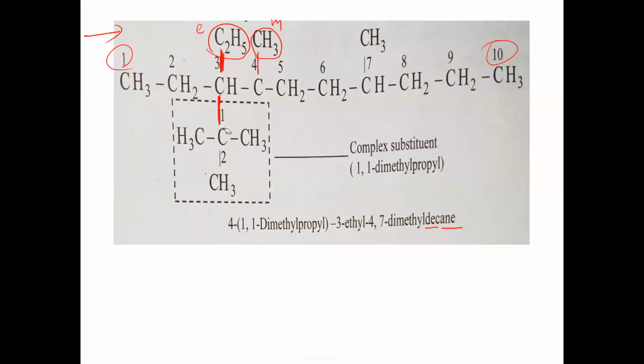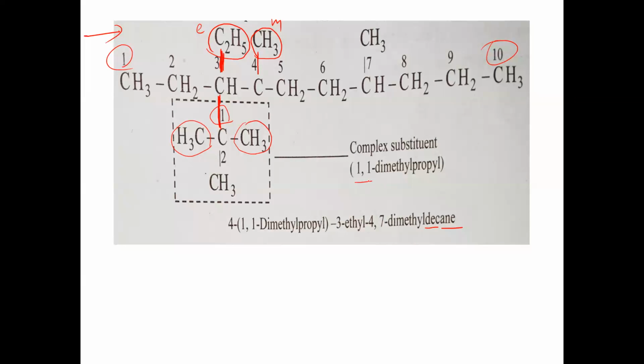Wherever the carbon is attached to the parent chain, whatever the carbon is directly attached, that carbon should be given first position, right? After giving first position to this, now longest chain here is 1, 2 only. If you go right side, 1, 2 only. If you go left side, 1, 2 only. So first carbon, second carbon, longest chain. In this case, branches are what now? On first carbon 1 methyl, on first carbon 1 more methyl. So 1 comma 1 dimethyl there. And the longest chain of the alkyl group is what? 2 carbon chain. So ethyl only. In this ethyl, 1 comma 1 dimethyl ethyl is there.